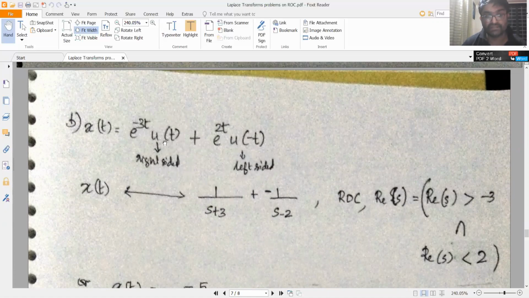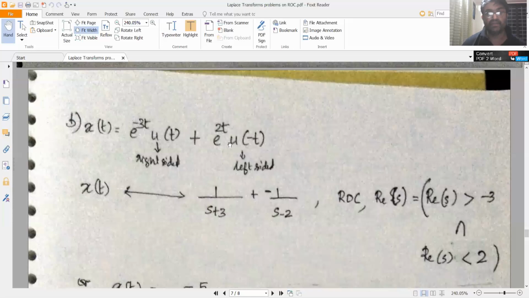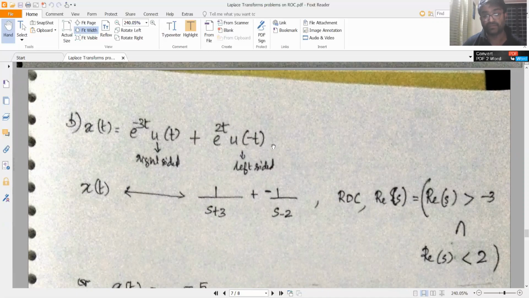Now this is the Laplace transform 1 by s plus 3, and this is the Laplace transform minus 1 by s minus 2. This is e raised to plus 2t into u of minus t.